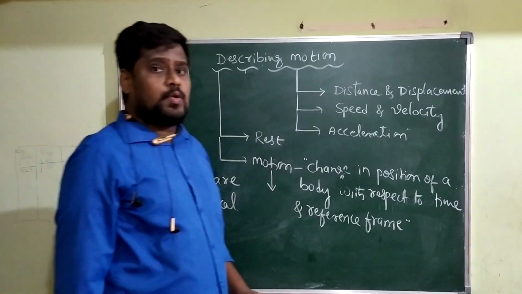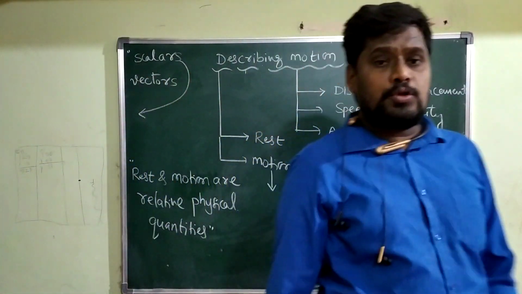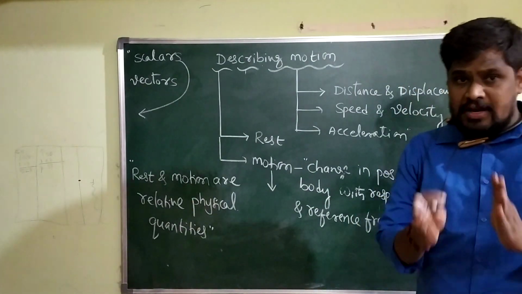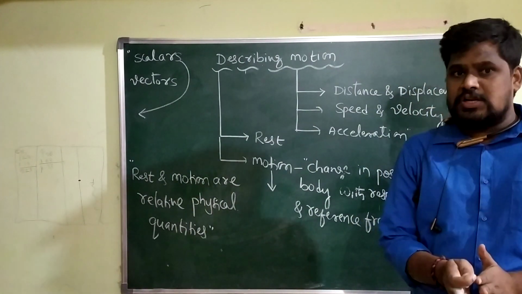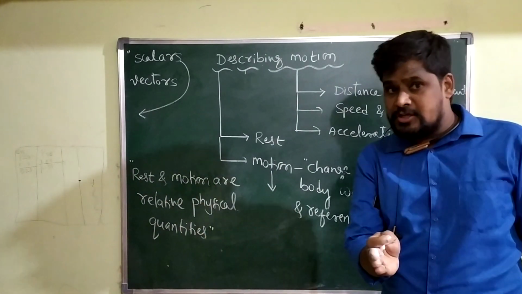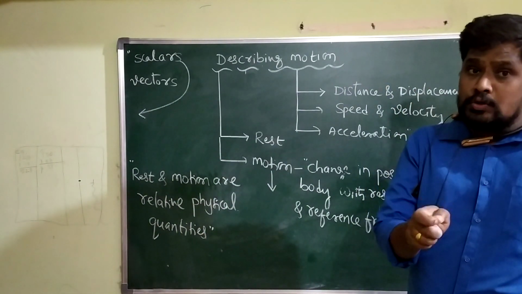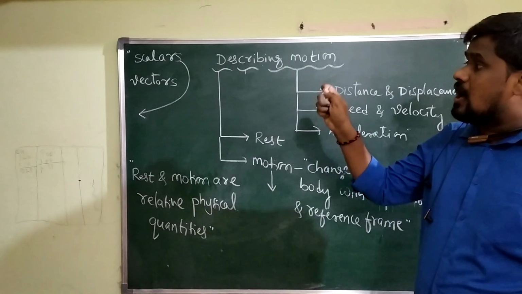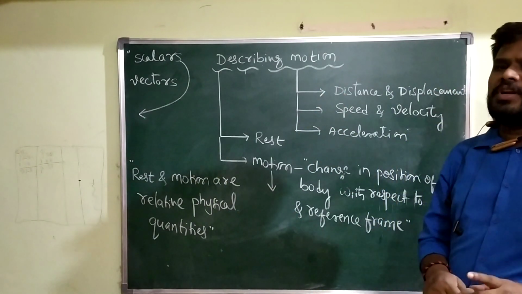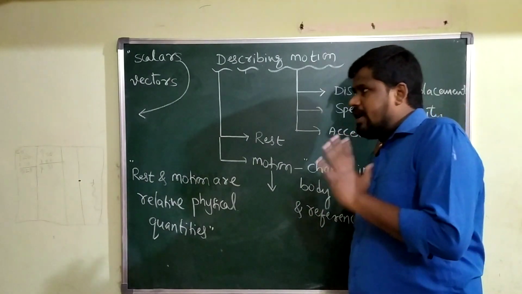The physical quantities which have both magnitude as well as direction. For description of such physical quantities, both magnitude and direction are necessary, and we call them vectors.